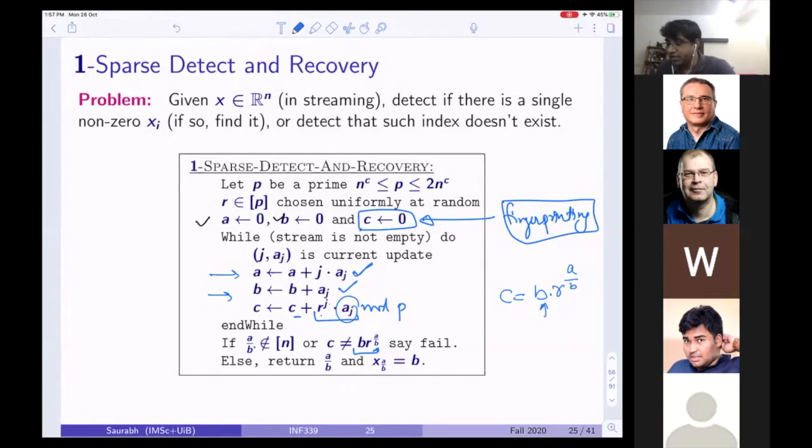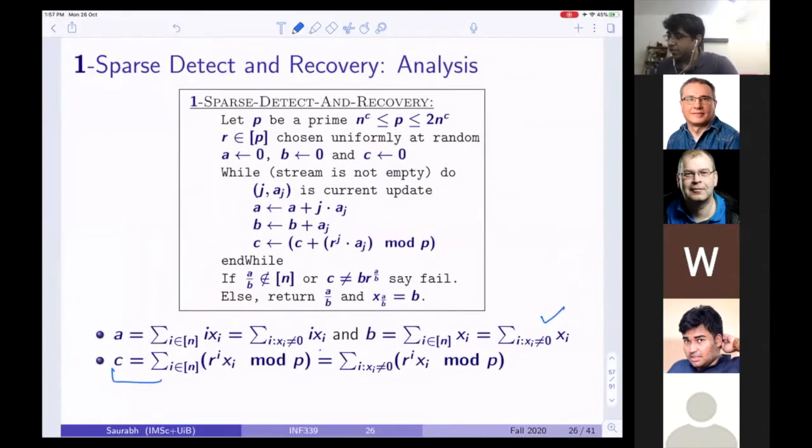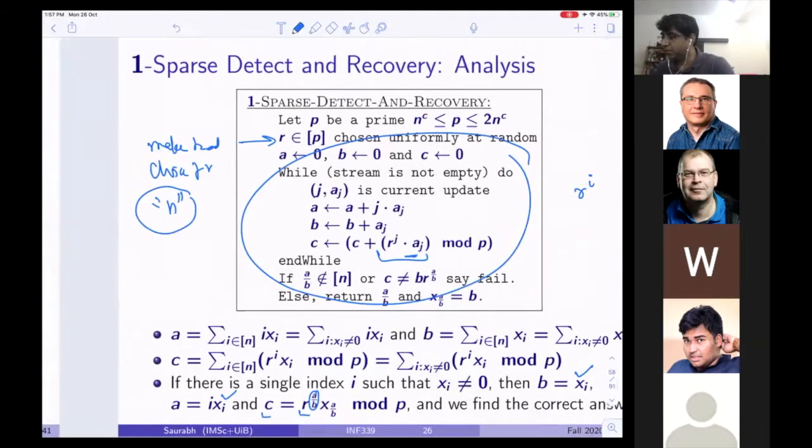Now the question is that yes, this can fail, but what is the probability that this will fail? Why will this fail? Then we said, well, look at A. What is A storing? The sum over i in 1 to n of i times xi, which is the same as the sum over i with xi not equal to 0 of i times xi. And similarly, B stores the summation of those coordinates which are not equal to 0. Now, if I look at C, this is precisely what it also stores, but it stores r to the power i times xi mod p, but forget mod p for now. It will come in a minute.